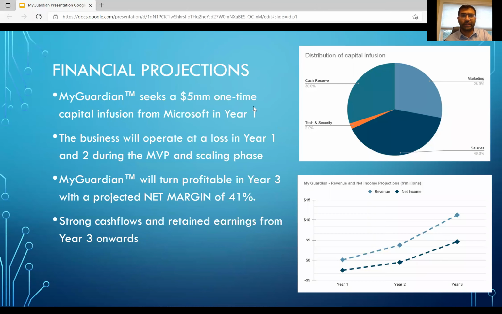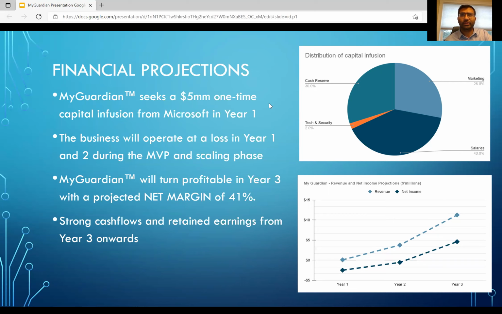Moving on to the financial projections, to start, we're going to be requesting a $5 million one-time capital infusion in year one. 75% of that cash infusion will be spent on key areas that we've described during this presentation, such as marketing, tech and security, and salaries. The business will initially operate at a loss, but we'll be able to turn a profit in year 3.